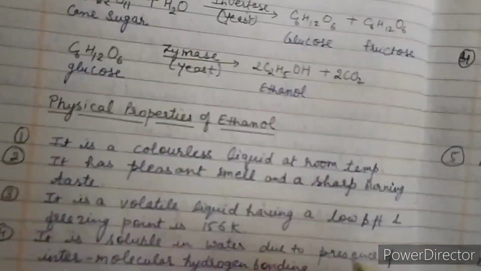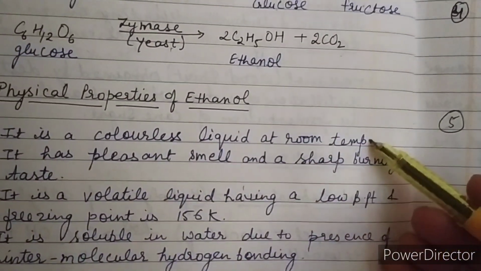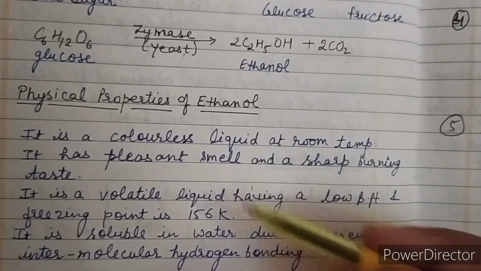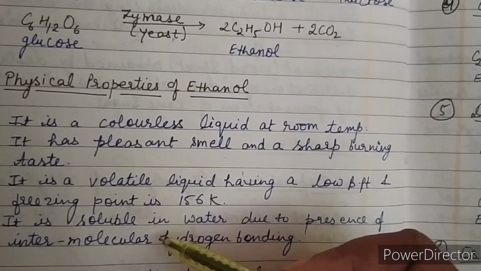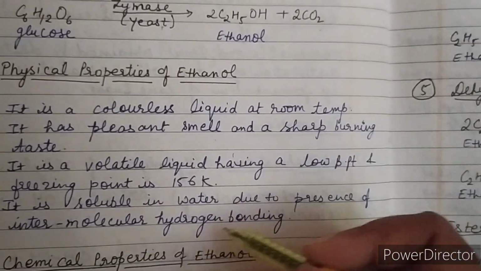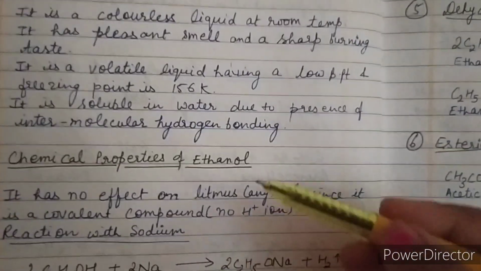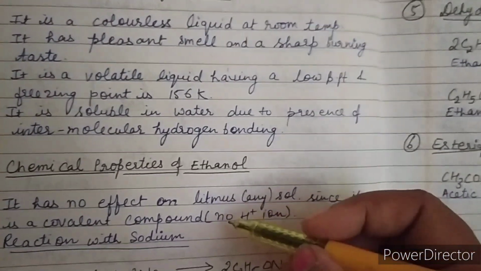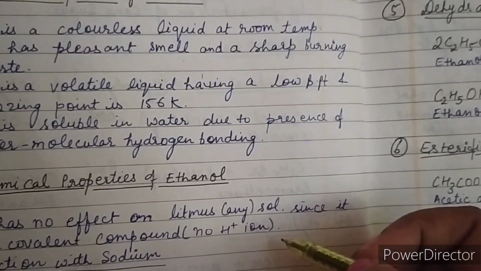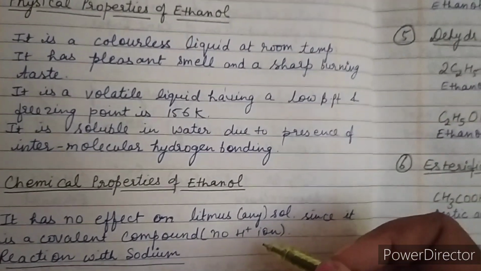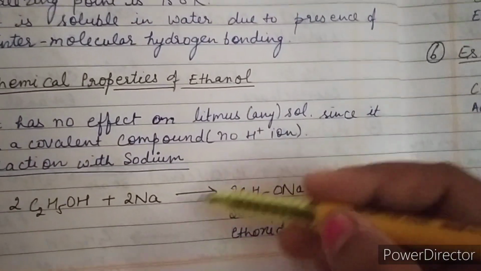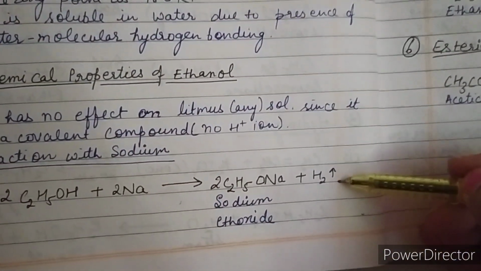Let's see physical properties of alcohol. It is a colorless liquid at room temperature having a pleasant smell, and it is a highly flammable, volatile liquid, soluble in water due to presence of hydrogen bonding. Chemical properties: ethanol has no effect on litmus solution or paper because it is a covalent compound and has no hydrogen ions, therefore it does not change the color of the litmus paper. On reaction with sodium, it will give you hydrogen gas, which is seen in the presence of effervescence.